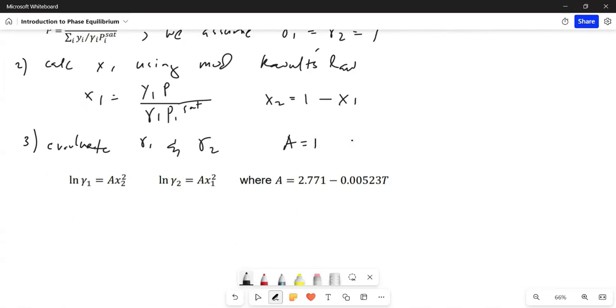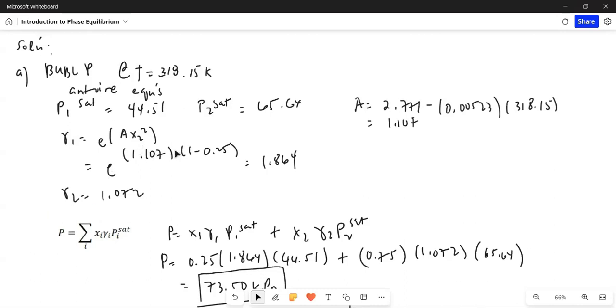Okay. And now that we have values for gamma sub 1 and gamma sub 2, repeat steps 1 to 3 using the new gamma. So that's the iteration. At this point, it's better if we do this using a spreadsheet, so I'll pause for a while.